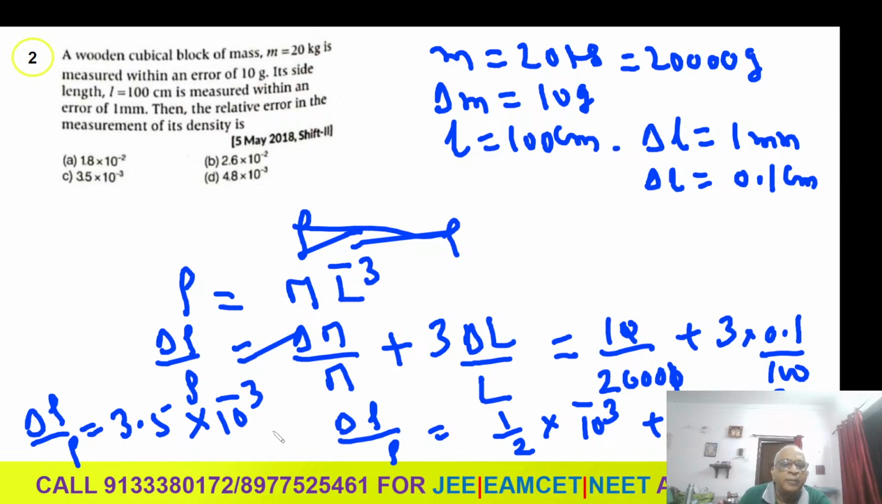Percentage means you have to multiply by 100, but he is not asking for percentage relative error. The answer is 3.5 into 10 to the power minus 3. You can check the solution later.